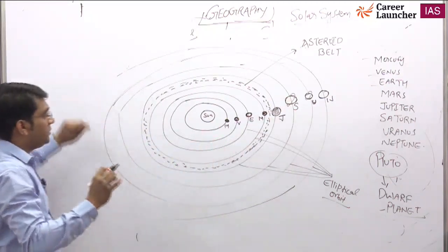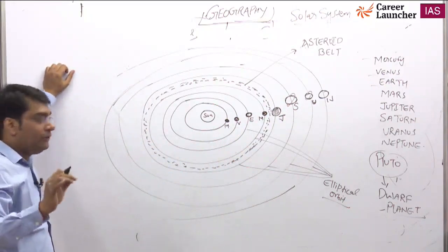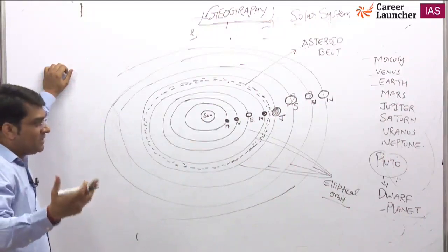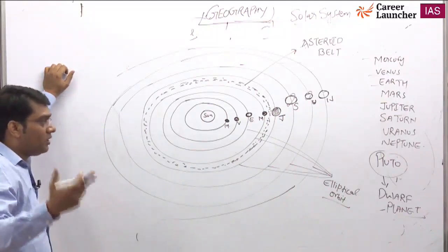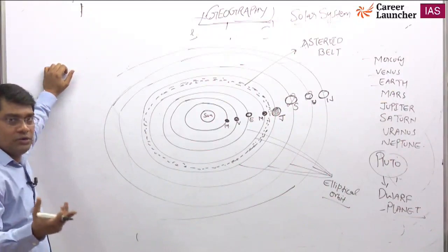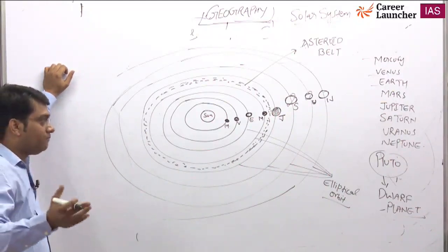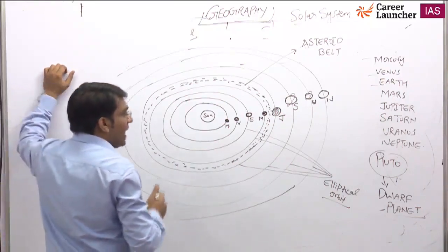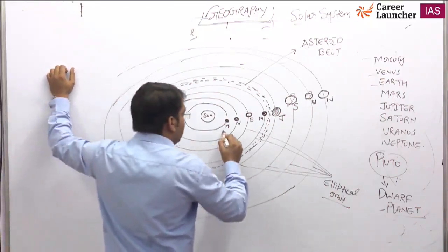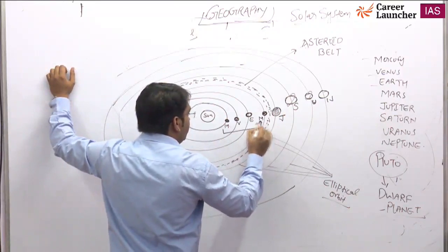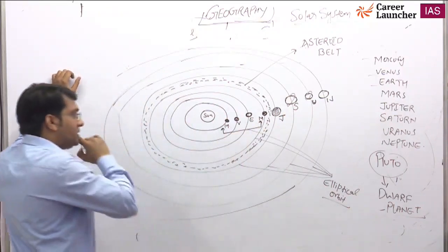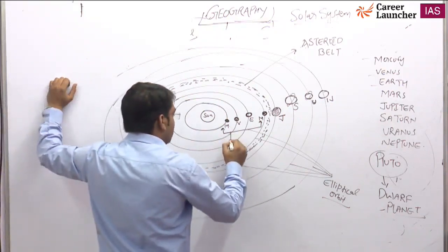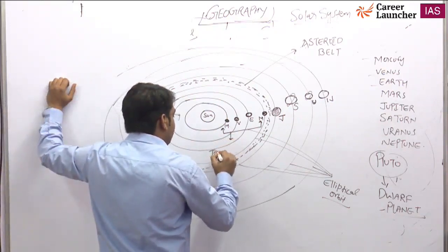Now, from the UPSC point of view, the first thing you should know is the sequence. It's a very basic question, and UPSC may not ask it, but nobody knows what type of question UPSC will ask. So be prepared with the sequence order. These 4 planets: Mercury, Venus, Earth, and Mars are called terrestrial planets.